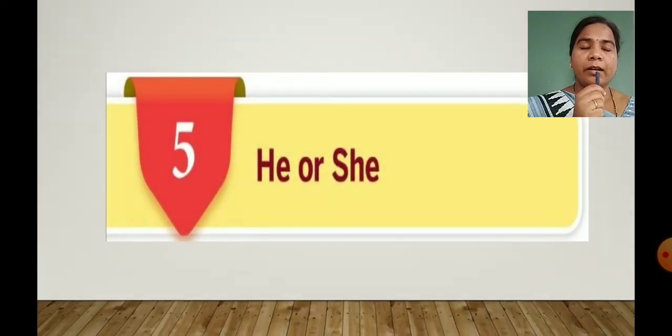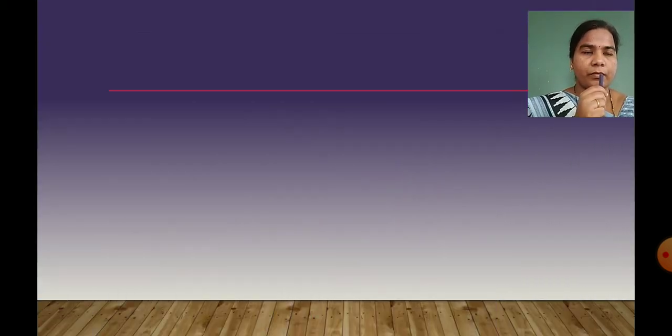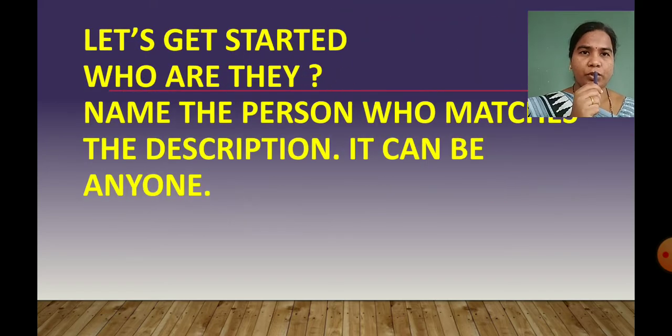So children, what is the name of lesson number 5? Yes, he or she. The name of lesson number 5 is He or She. If you have your textbook, children, please open page number 27. First of all, read with me. You have to keep your finger on the first line.